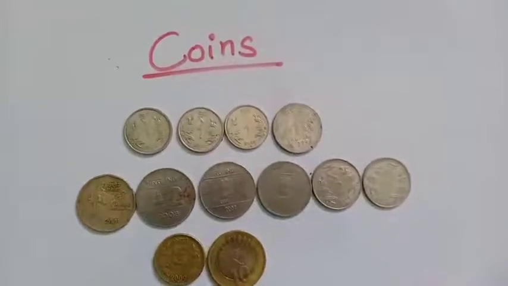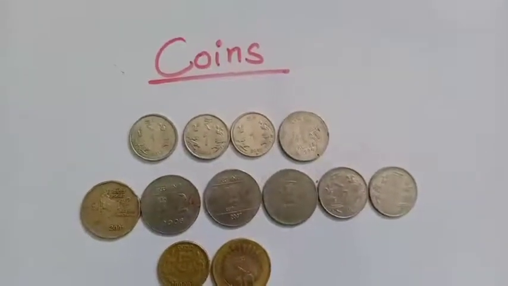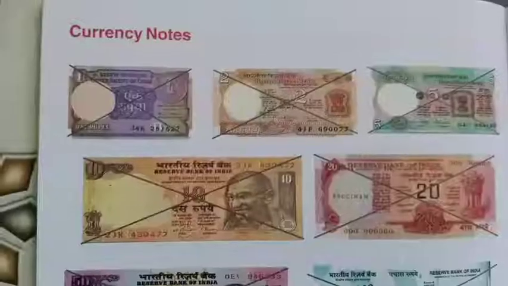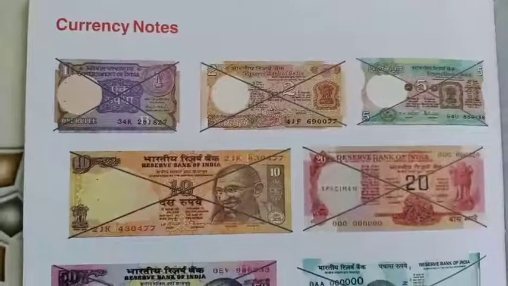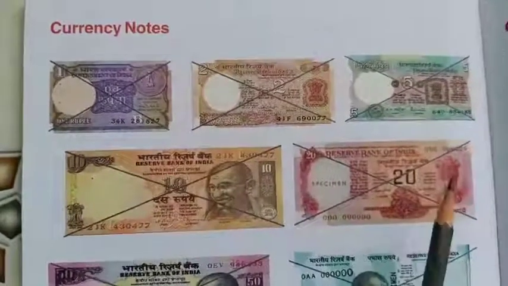Now let's move to the currency notes. Now come to page number 126. You can see here currency notes, children.